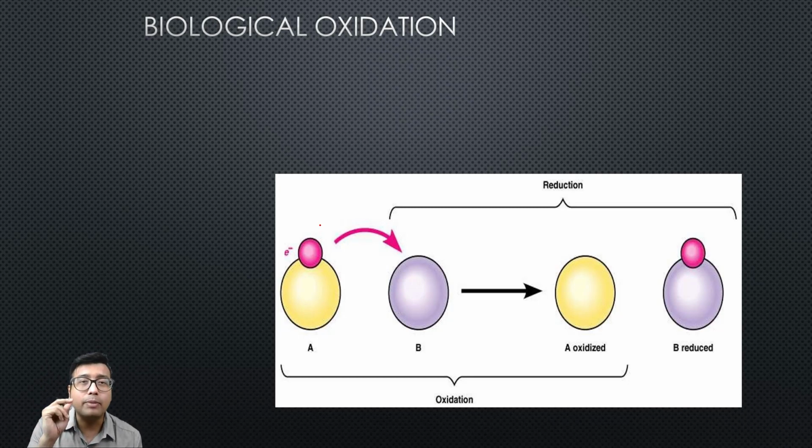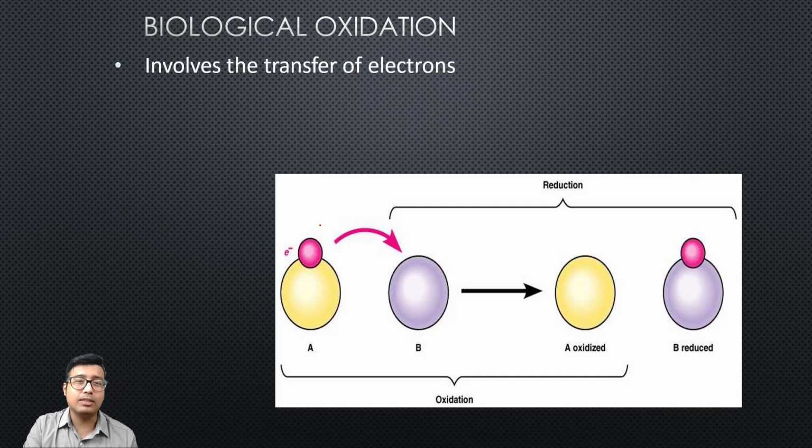MCQ questions don't tell you oxidation or reduction. To make it one step harder, they simply tell you that substrate A received an electron. So what does it mean? Notice what I am telling you in this slide. You can write it down, pause this video and never forget. I think you should know from your physics knowledge that biological oxidation involves transfer of electrons.